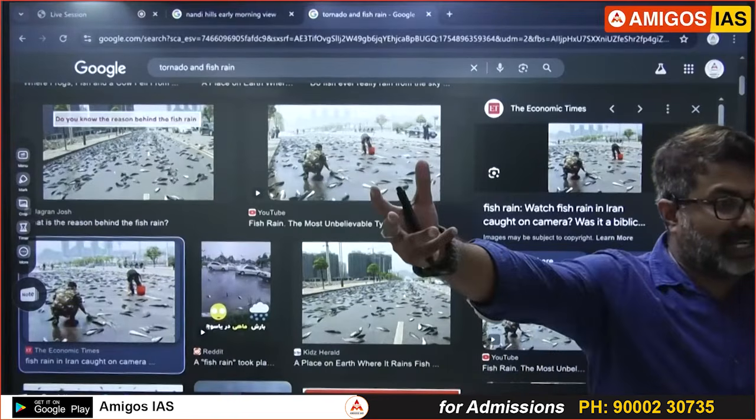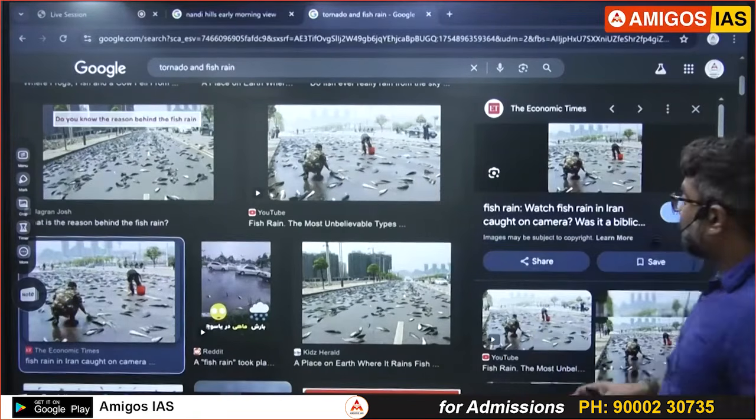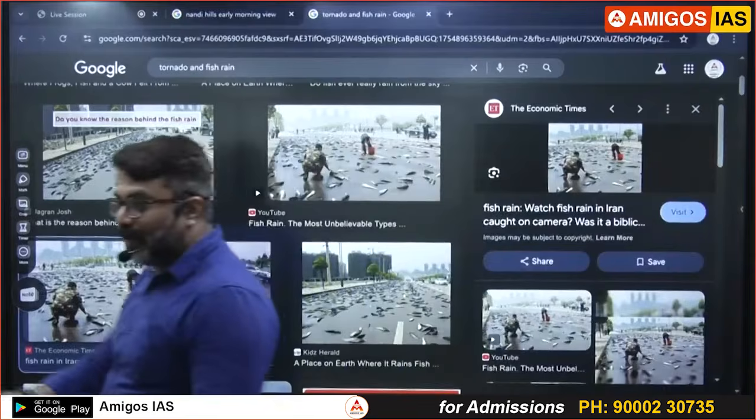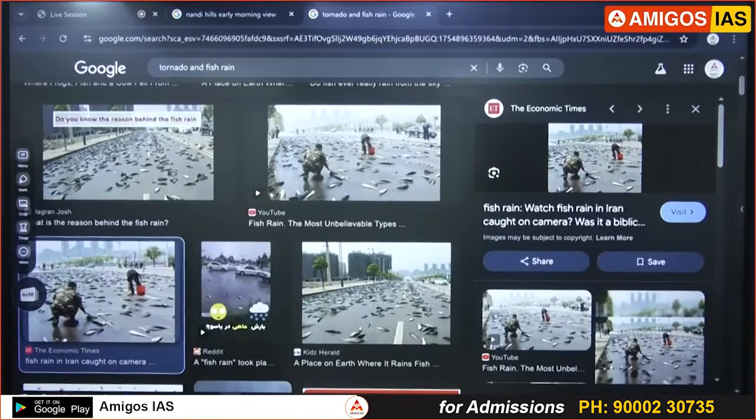You don't have to go to the sea and catch fish. Nature is sending you fish all the way onto your plate. Fish rain. Don't think the fish went up, condensed, and then came back as fish rain. No. Fish rain is due to tornadoes. The tornadoes on the water pulled up the water and the fish and threw them in all directions like this.